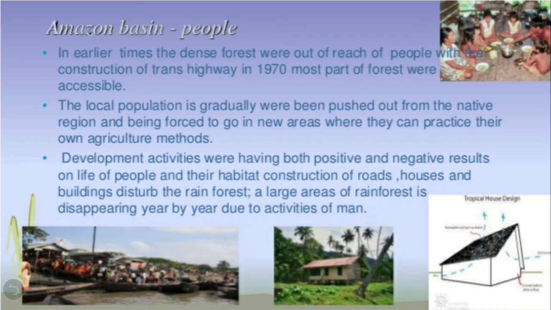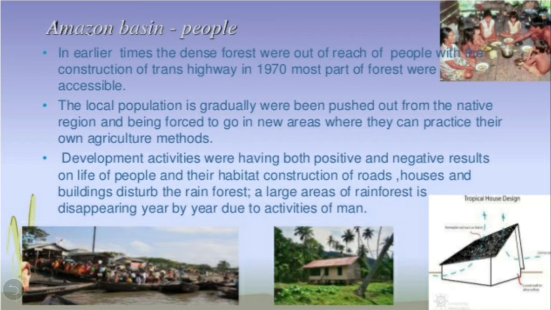The local population is gradually being pushed out from the native region and being forced to go to new areas where they can practice their own agricultural methods. So children, the local people living over there were pushed out from their region and were forced to go to new areas and to practice different agricultural methods and to grow crops. Development activities were having both positive and negative results on the life of people.